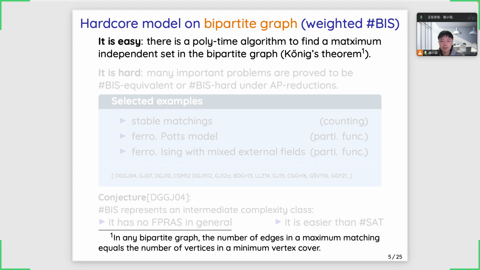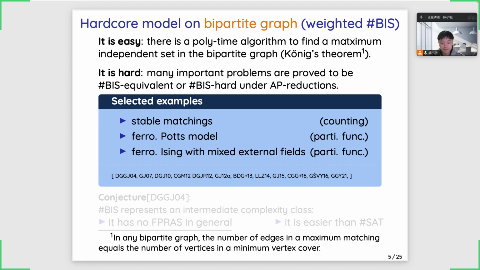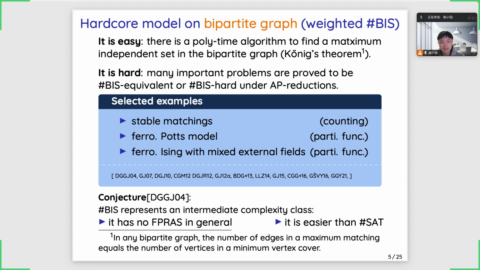However, this problem is also hard in the sense that there are many important problems that people do not know how to solve which could be reduced to #BIS by reduction. So previously, it has been conjectured that the #BIS problem represents an intermediate complexity class, which means that it should have no polynomial time algorithm, but it should be easier than the counting version of the satisfiability problem.